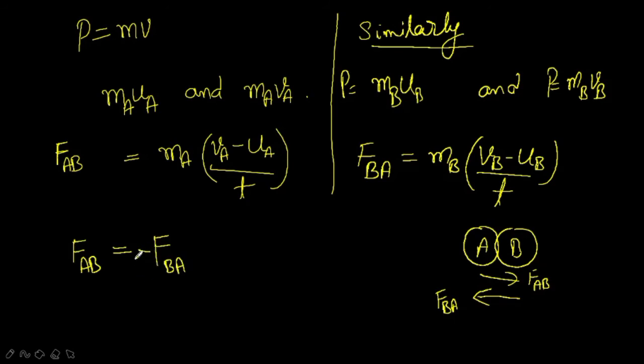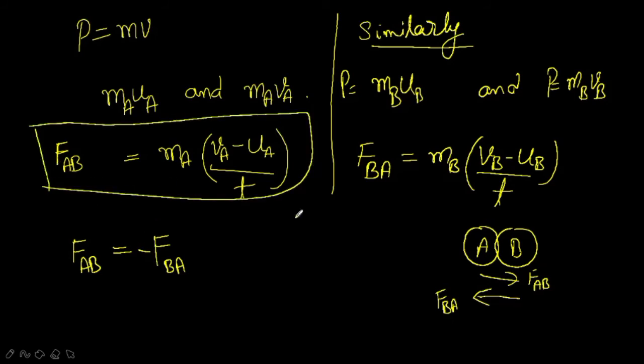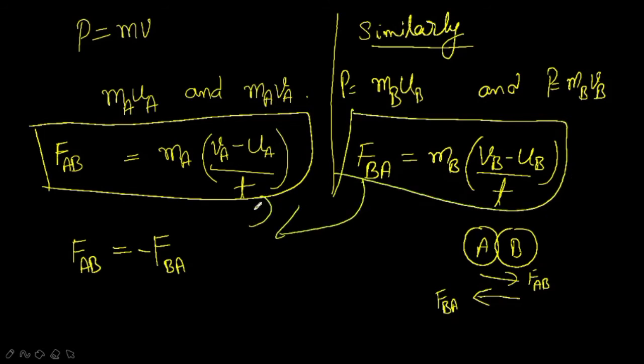Now we will substitute this equation here. So now what we will get? In place of FAB, we will substitute MA into (VA minus UA) by T, and in place of FBA, we will substitute MB into (VB minus UB) by T. Now what we will get?